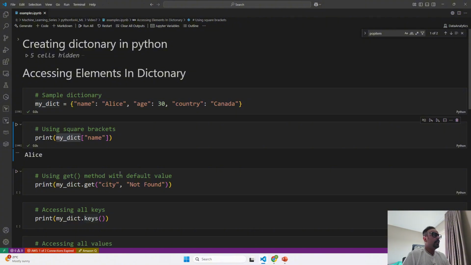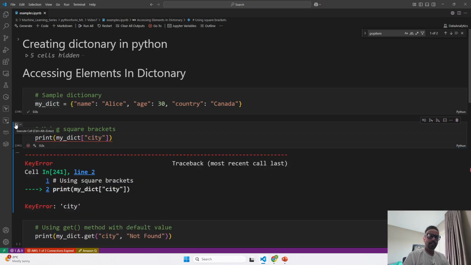The difference is that when you are using square brackets and the value is not found, it is going to give you a key error. For example, right now in our key value pairs, there is no key with the name city. I will update this with city, and as it is not able to find it, it is going to give you a key error.